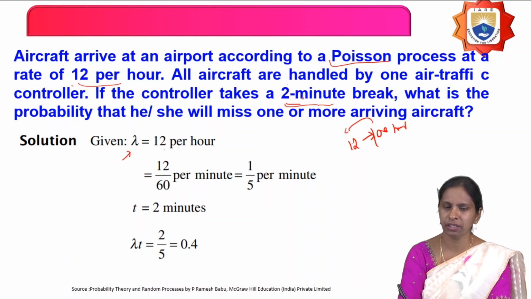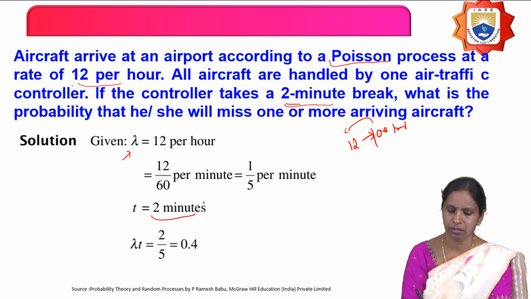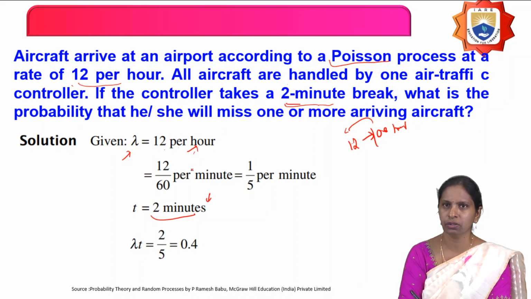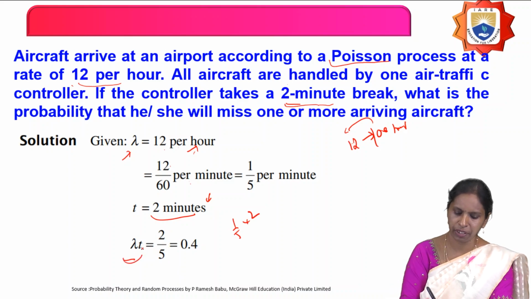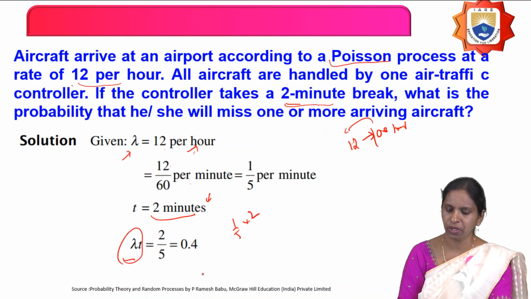What is the time duration here? T equals 2 minutes. Lambda is in hours and t is in minutes, so convert: 12 by 60 per minute. Then lambda into t equals 1 by 5 into 2, which is 2 by 5. Therefore, lambda t equals 0.4.